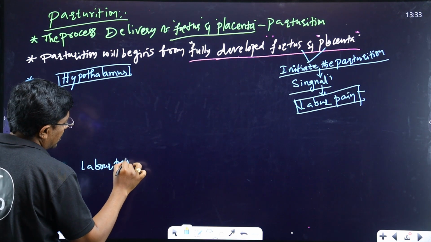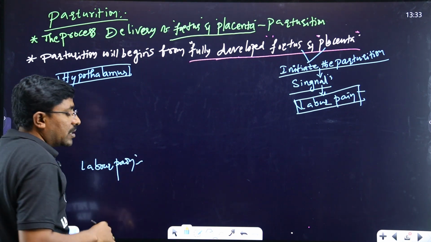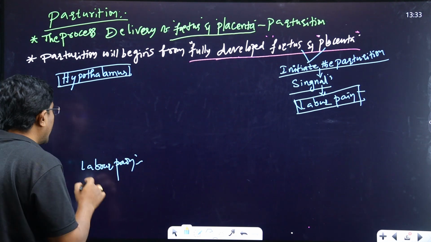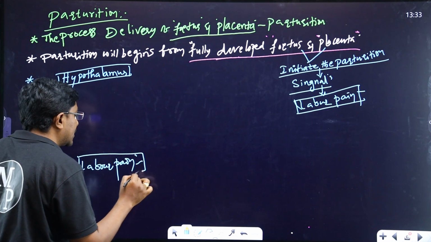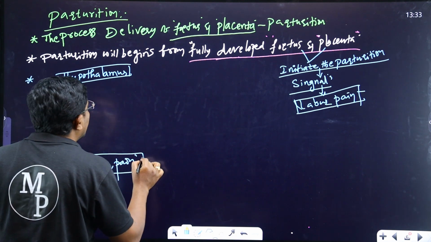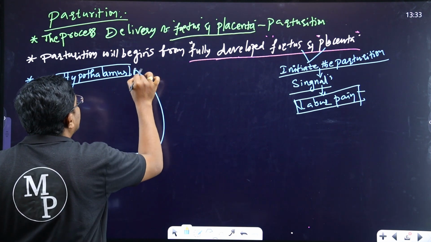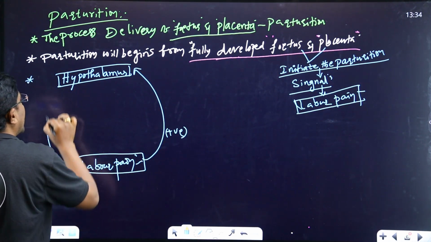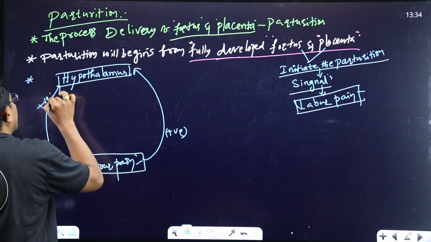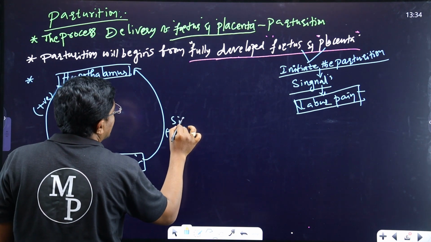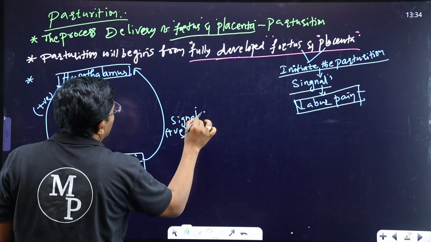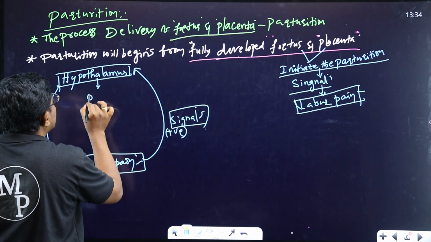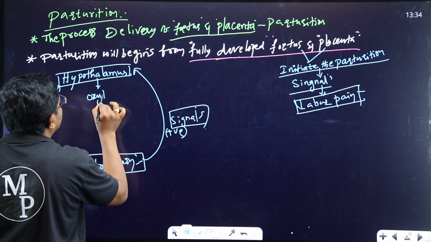Labor pains mean slow contraction of the uterine wall. Uterine wall smooth muscles start to contract slowly. These are the labor pains. The labor pain signals are sent to the hypothalamus as positive feedback signals. For these signals, the hypothalamus releases oxytocin.